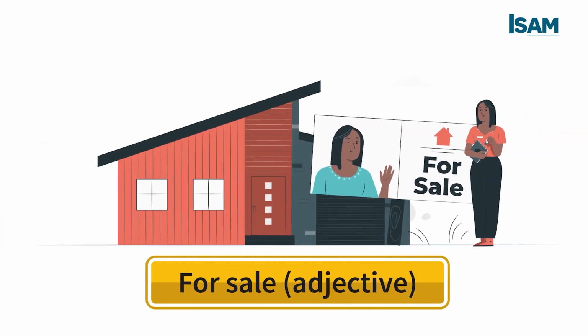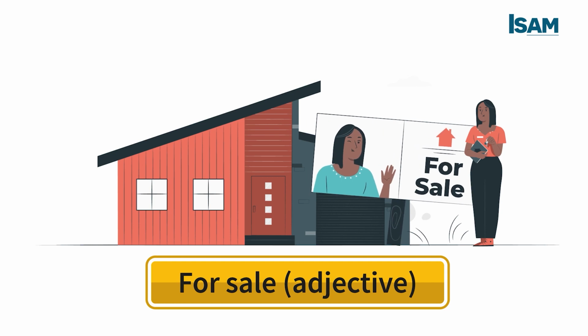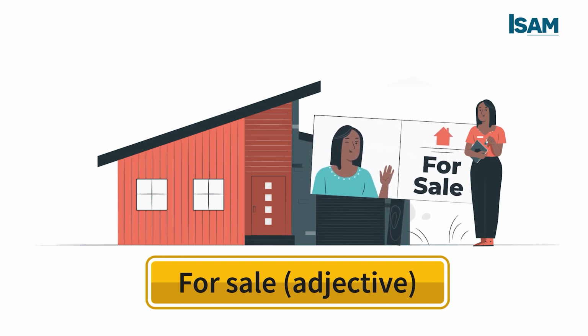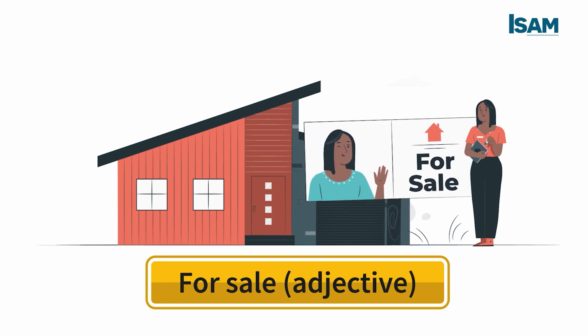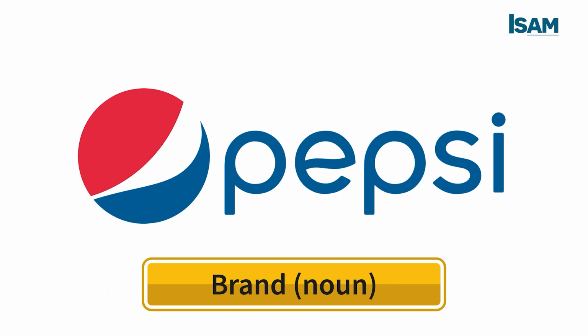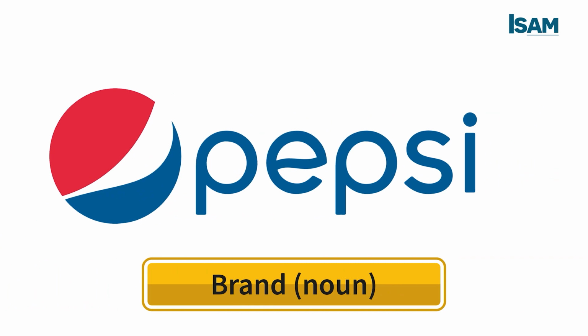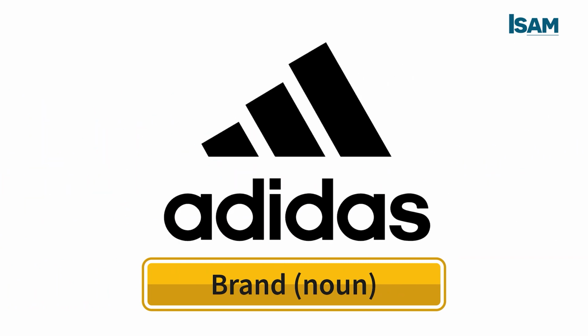For sale is an adjective. It means available to buy. For example, her house was for sale last year. Brand is a noun. It means a name or symbol of a product made by a company.